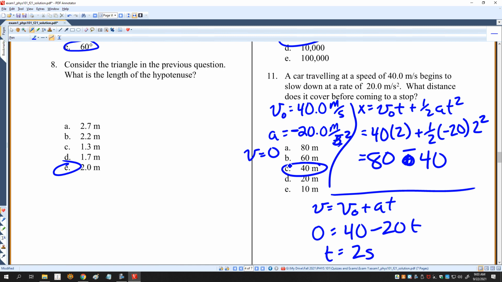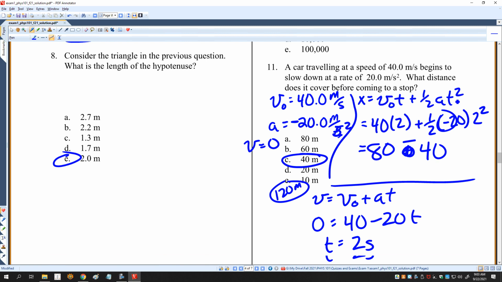Be careful with your signs. Actually, it looks like I didn't have 120 as an option here. I might go back and put 120 meters as an option for number 11. But just beware that if you get your signs wrong, then you're going to get the question wrong, because you have to keep this negative for the acceleration, or it won't come out right.